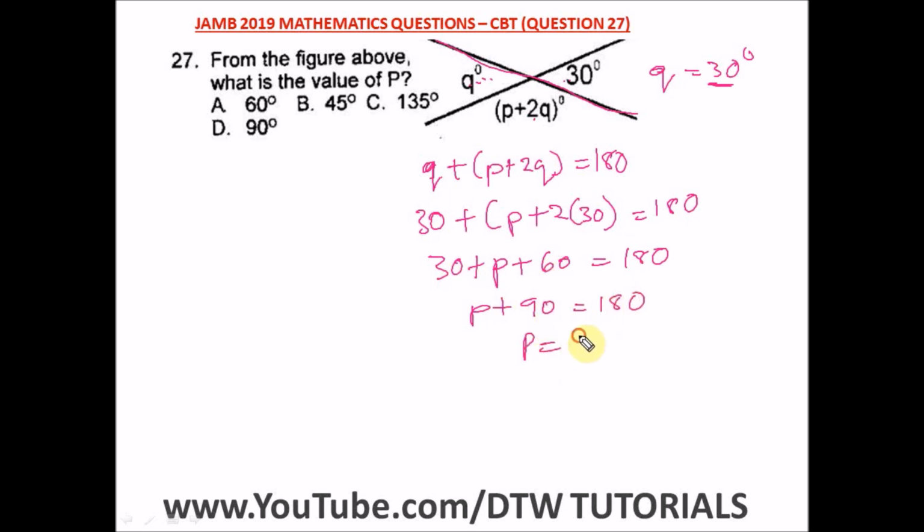180. So P is equal to what? 180 minus 90. And P is equal to 90. So P is equal to 90. This is our answer, and our right option here is option D.